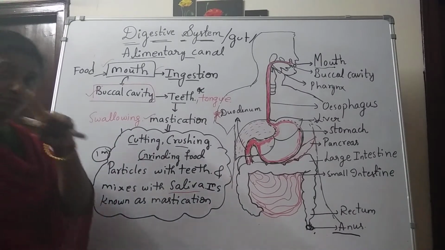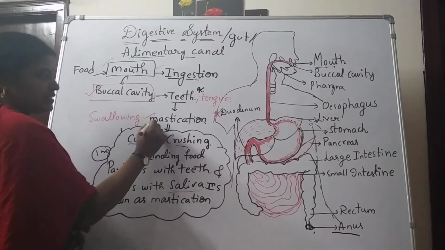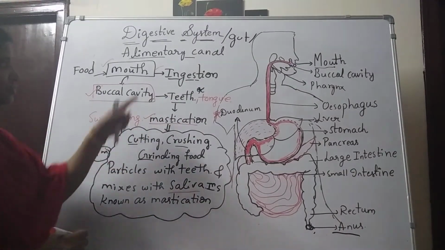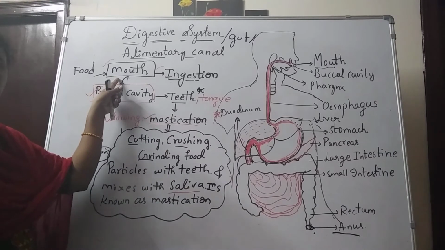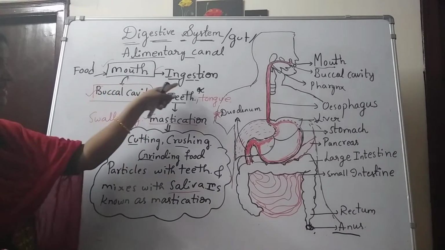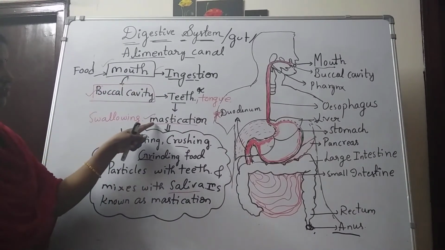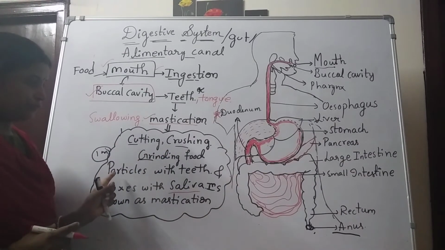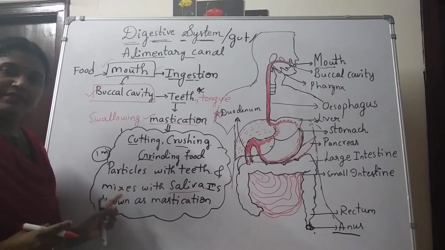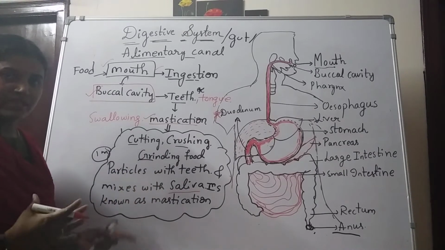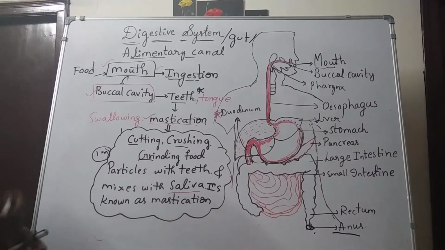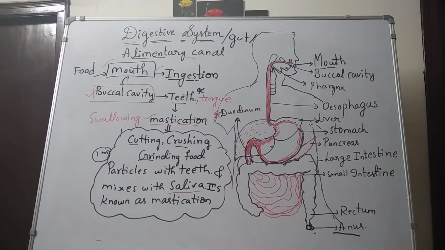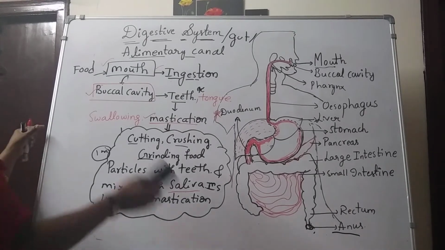So here we have two definitions: ingestion and mastication. Ingestion means taking the food inside the mouth, inside the body. Mastication means cutting, crushing and grinding the food particles with the teeth and then mixing with the saliva. Okay, so take the screenshot. Okay, taken.